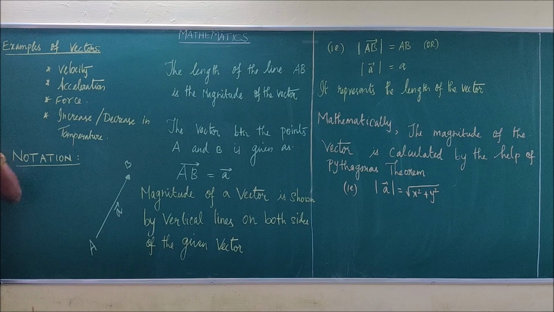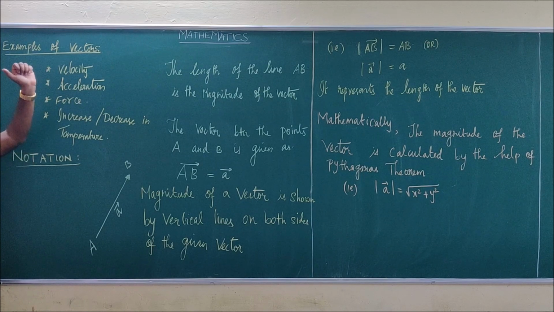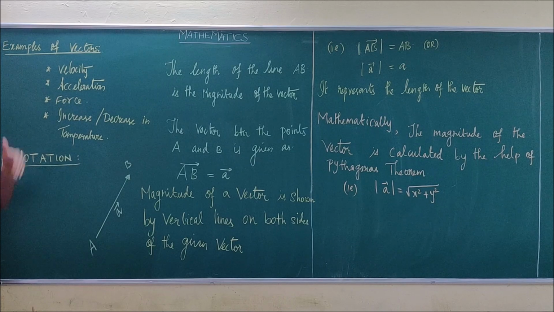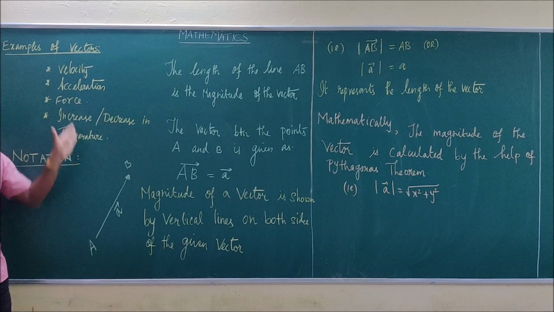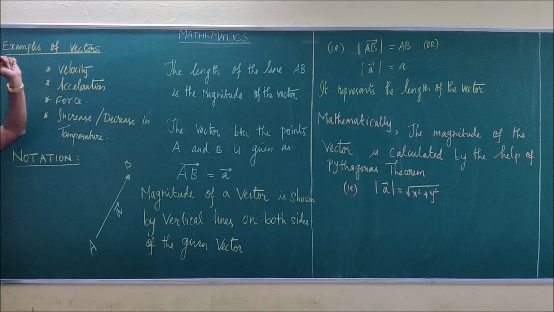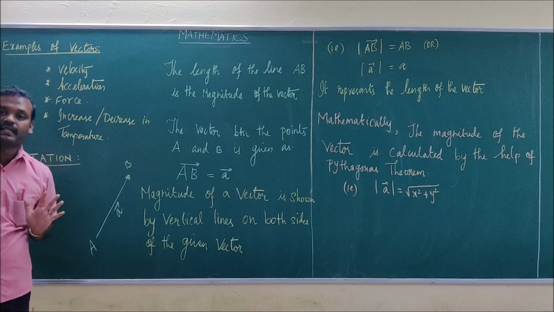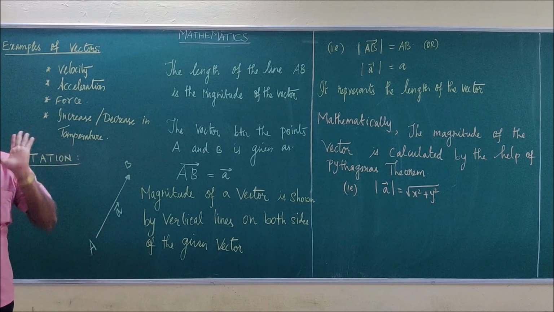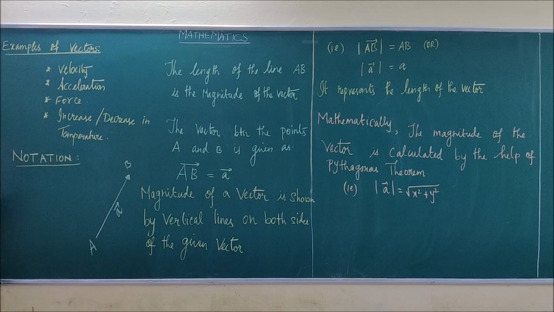If the temperature is increasing, it is rising, so there is a direction. If the temperature is decreasing, it is coming down, so there is a direction. That is one way increase or decrease in temperature comes under vectors. But generally, temperature by itself is a scalar quantity, so make a note of that. Similar concepts apply to speed and velocity: speed is a number, but velocity has a direction.